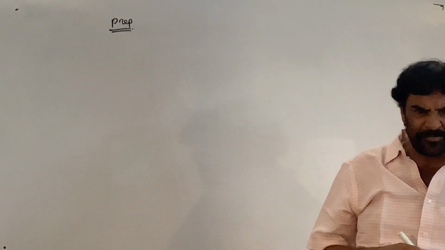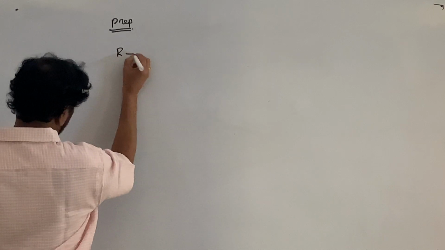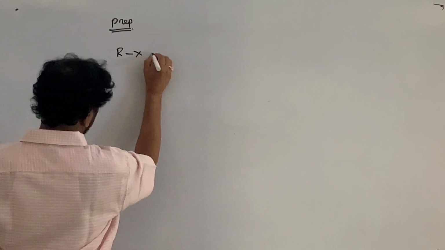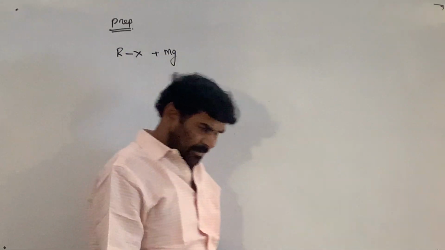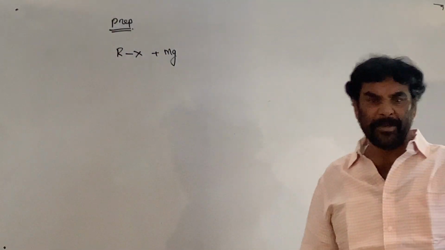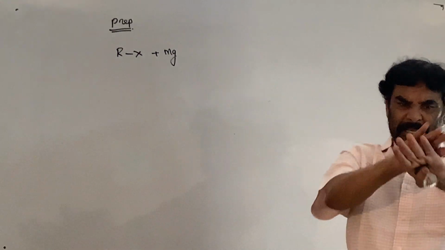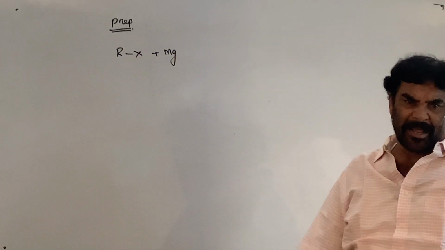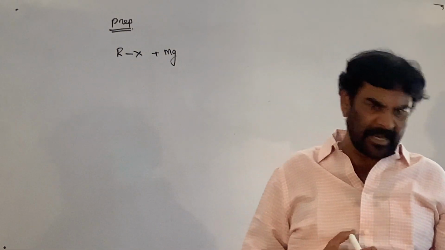Very simple. Any alkyl halide is treated with magnesium which is free from magnesium oxide. When magnesium is exposed to the air, magnesium oxide is formed at the surface. That passivates the inner magnesium metal.